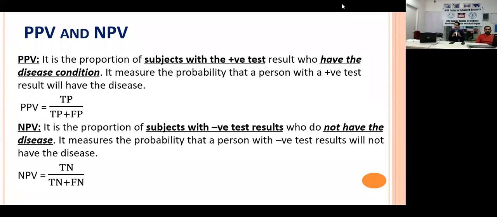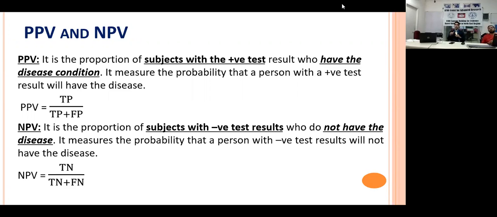So you have some total positive, all the people who have the disease condition. Now you're working row-wise rather than column-wise. For sensitivity, companies making the test or kit have the data set of diseased and non-diseased, or some gold standard, but you may not have that luxury. In reality, your test is only telling you it is positive or negative. If you look row-wise, it is positive or negative.